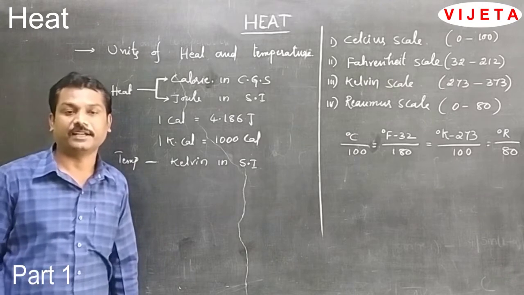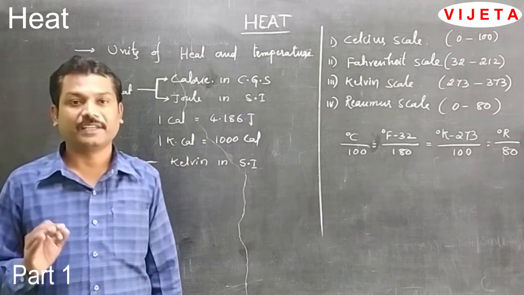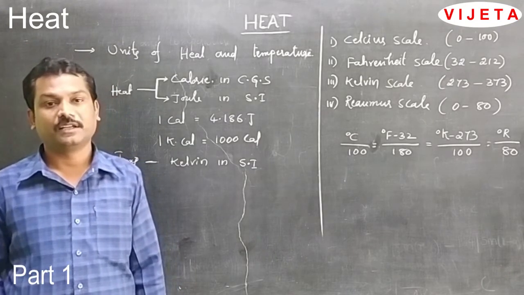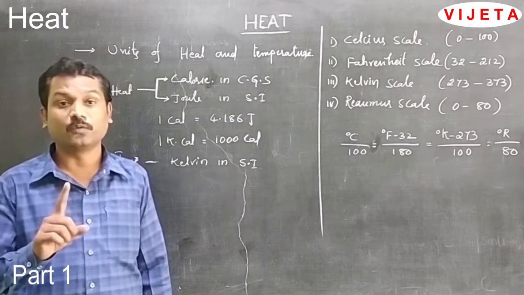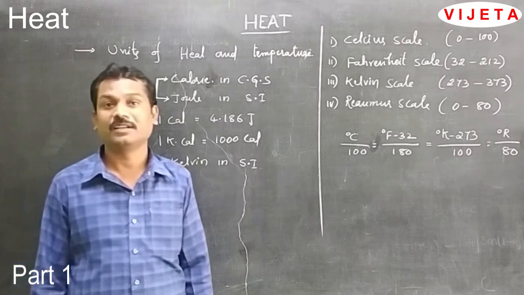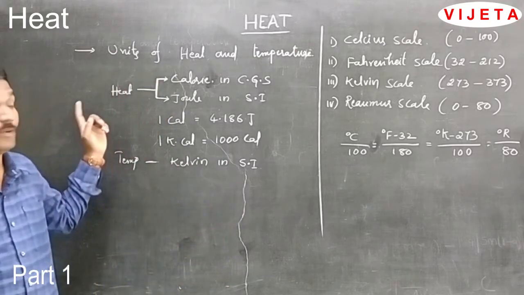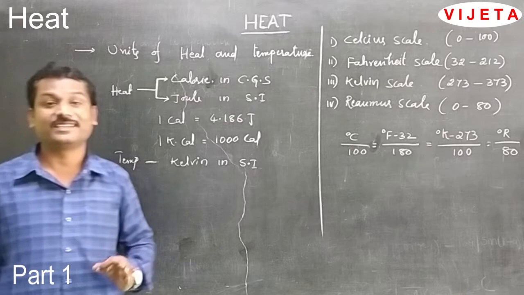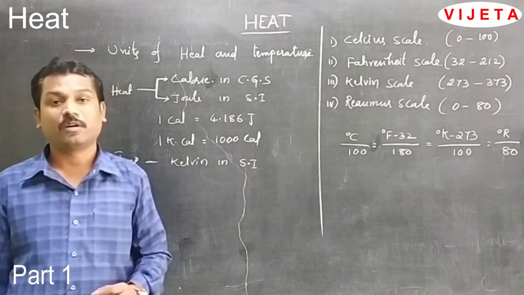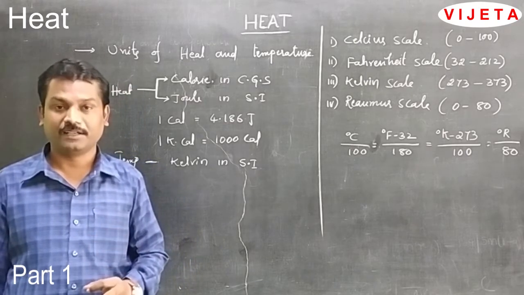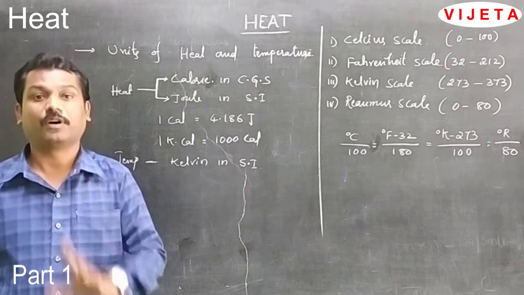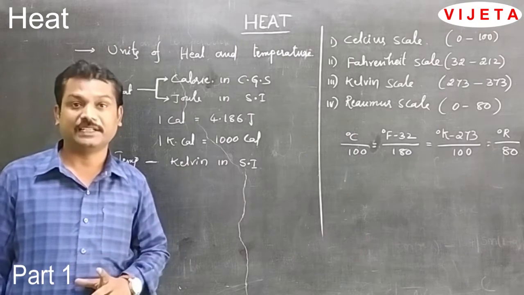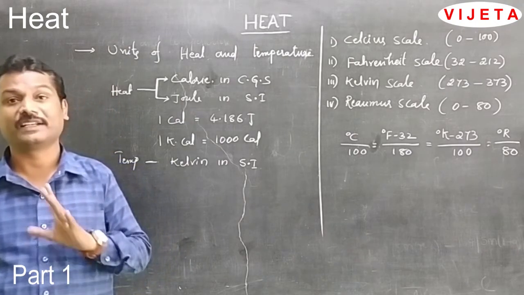1 calorie is defined as the amount of heat required to raise the temperature of 1 gram of water through 1 degree centigrade. Once again I will repeat what is meant by calorie. Calorie is defined as the amount of heat required to raise the temperature of 1 gram of water through 1 degree centigrade.